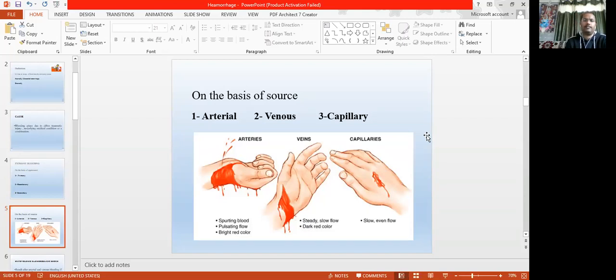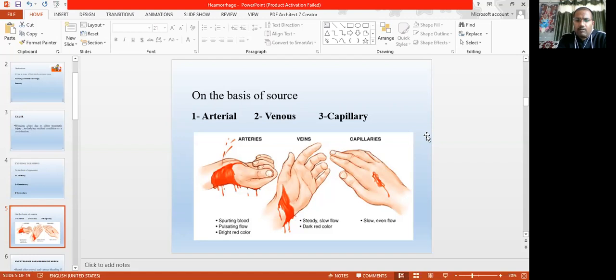The characteristic features of all three are different, because the arteries have high pressure, so the blood comes out of the arteries with heavy pressure. That pressure comes in the form of a pulse with the heartbeat, with its systolic pressure, so blood comes out as spurts with every beat, meaning not a continuous flow of blood.